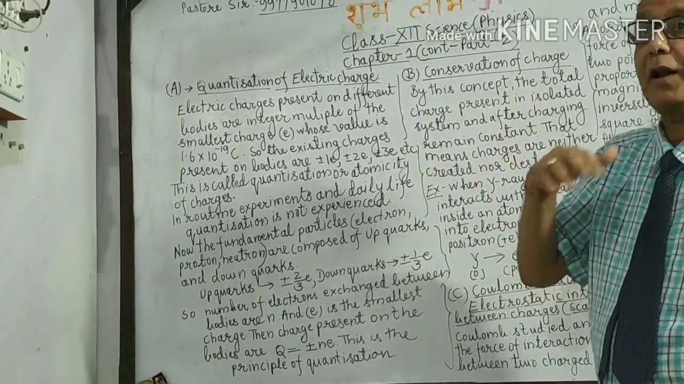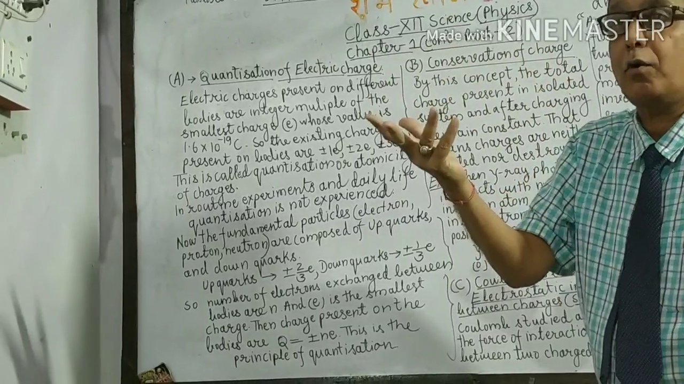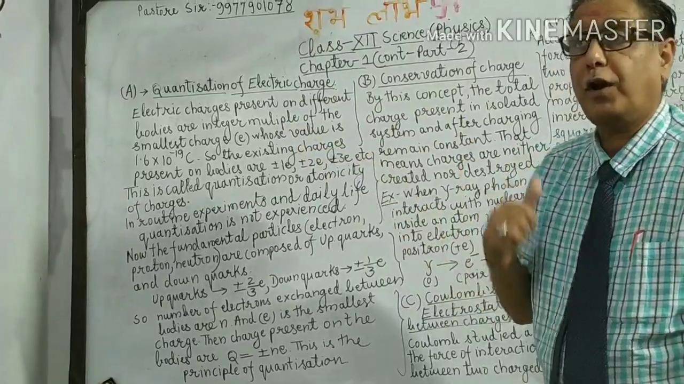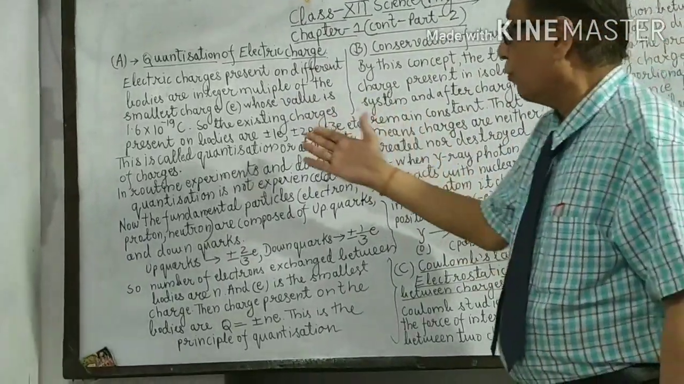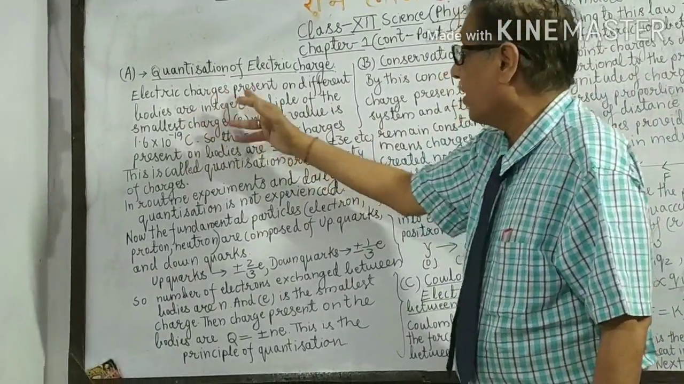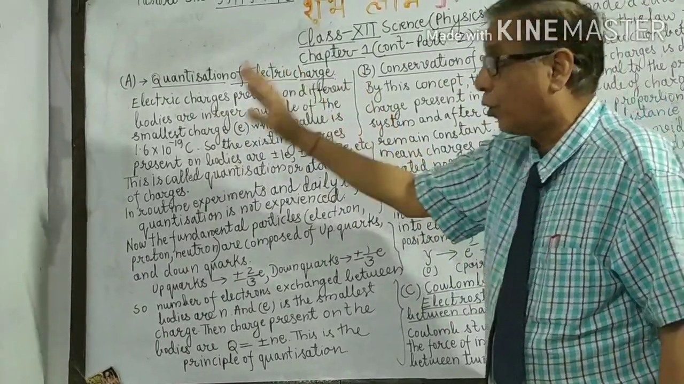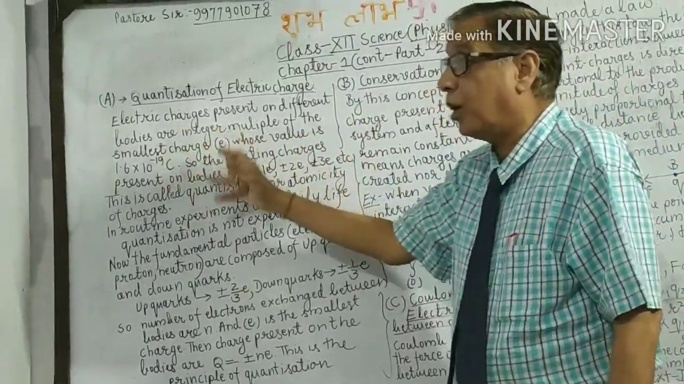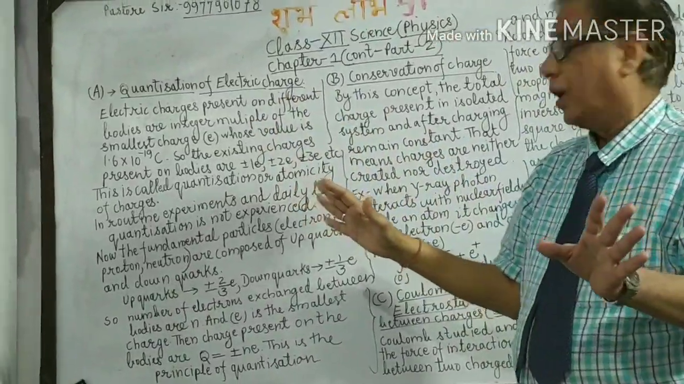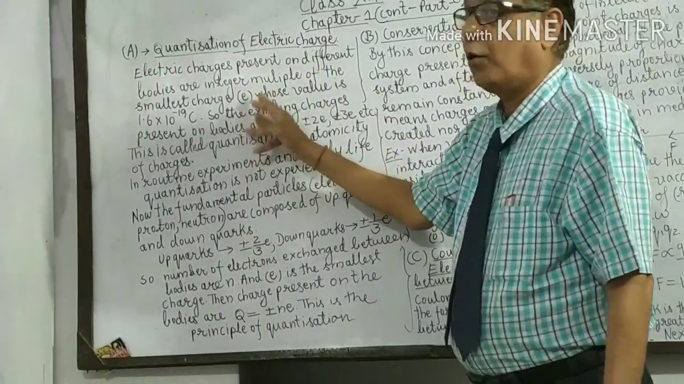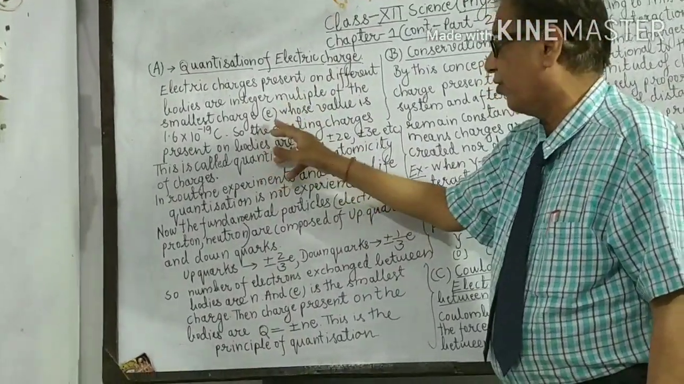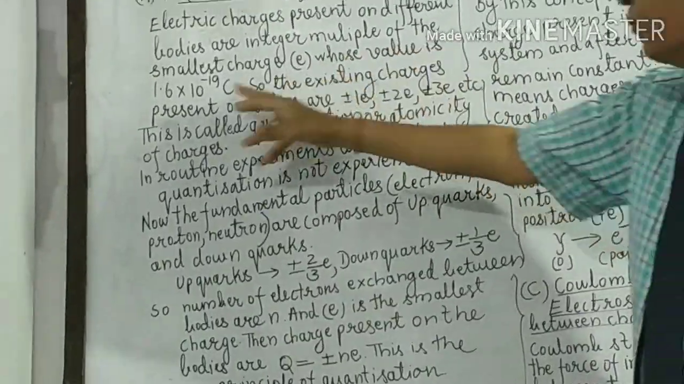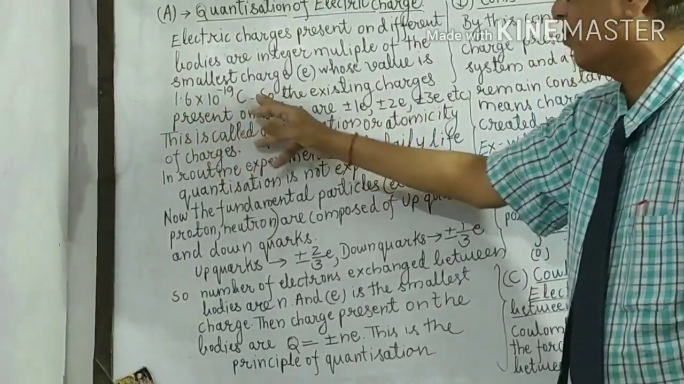That means there can be 2 e's. 2 e's means 2 electrons, or 2 loss of electrons, 2 gain of electrons, 3 loss of electrons, 3 gain of electrons. So that is called the electric charges present on different bodies, which are the charged bodies. They are the integer multiple of the smallest charge. The smallest charge found is the charge present on electron or proton, which is either plus e or minus e, whose value, magnitude, is 1.6 into 10 to the power minus 19 coulomb.